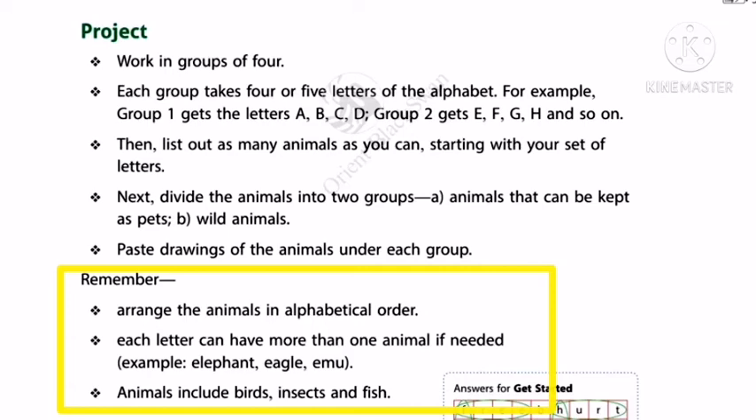Next one. Animals include birds, insects and fish. So, animals can be birds, insects, fish. You can include these birds, insects or fish in your list. If you don't get the picture, you can draw it also. So, do it on an A4 sheet neatly. Then file it safely. That is your project. Do it by yourself within 1 week.